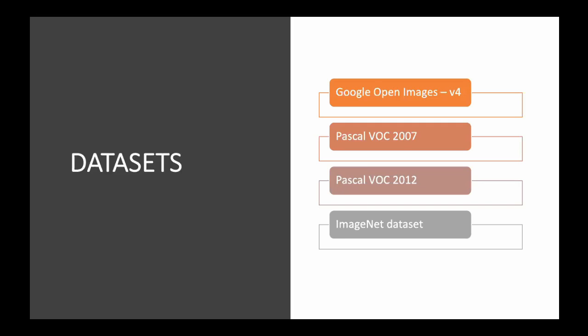For Pascal VOC 2007 and Pascal VOC 2012 in total, which has 20 classes, we extracted only 12, and we used them for our research. We still did training with 2 models.